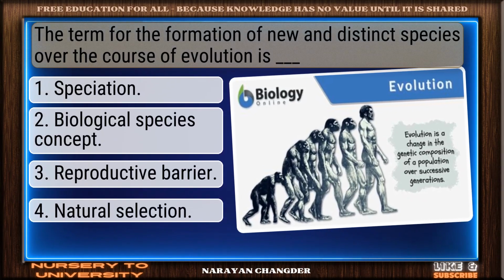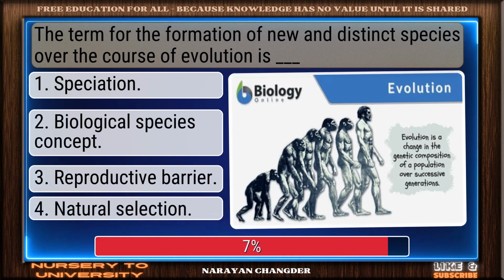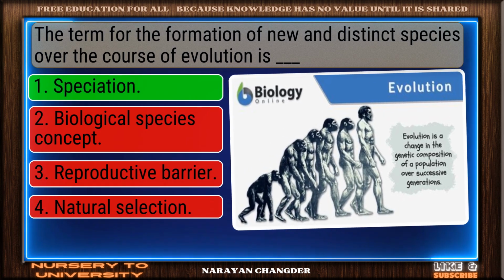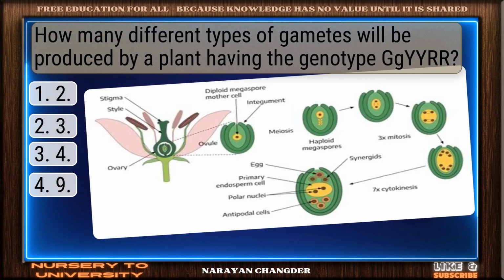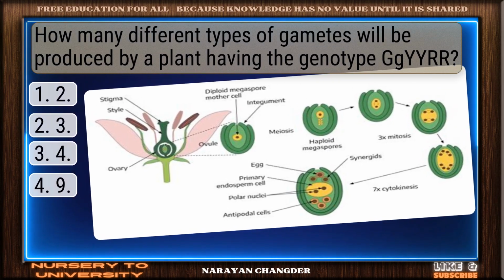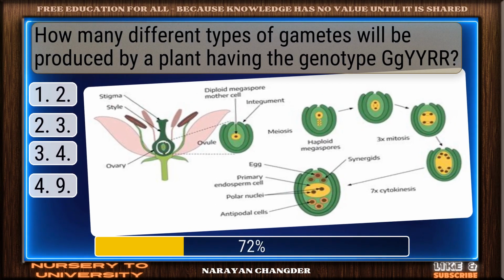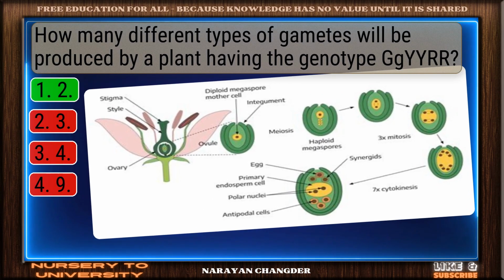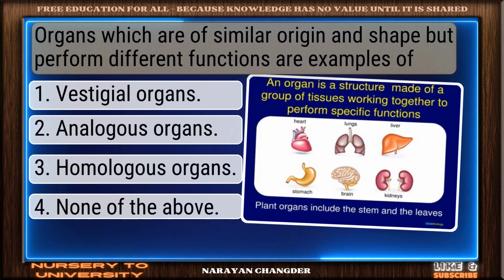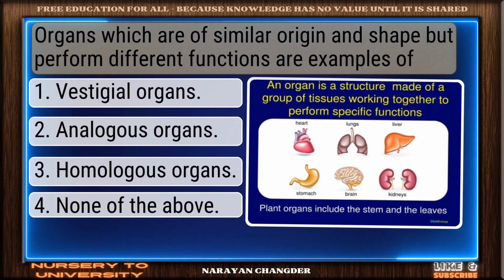The term for the formation of new and distinct species over the course of evolution is dash. Good thinking. Speciation is right. How many different types of gametes will be produced by a plant having the genotype GgIi? Correct. 4 is spot on. Organs which are of similar origin and shape but perform different functions are examples of...